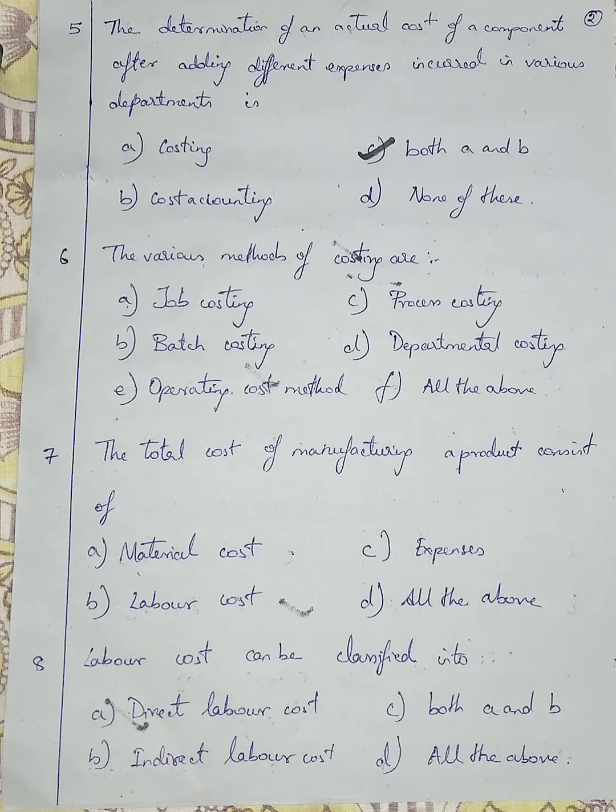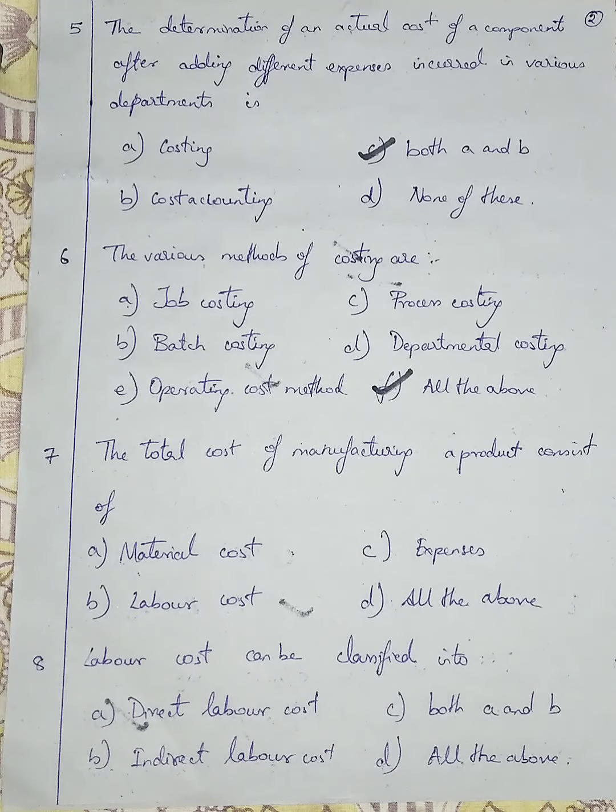Option E is operating cost method. For preparation of an operating cost, there will be various methods, and various engineers will analyze for determining that cost. Giving salary for them all comes under operating cost method. So I'm going with option F, all the above.